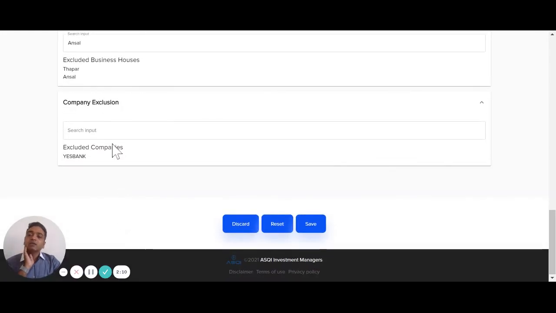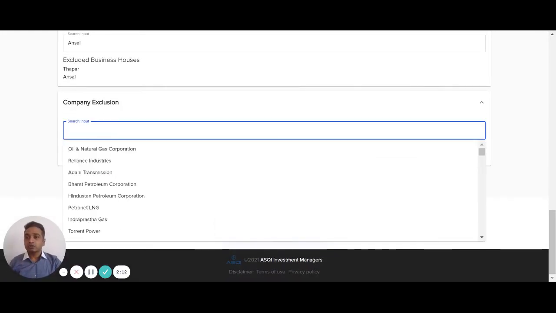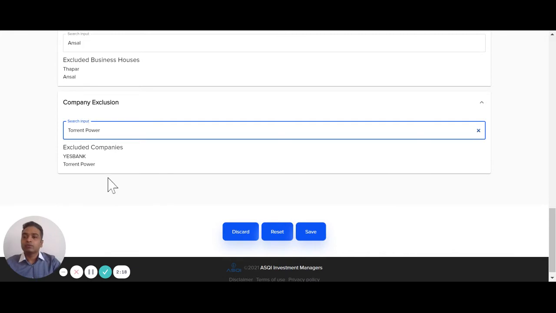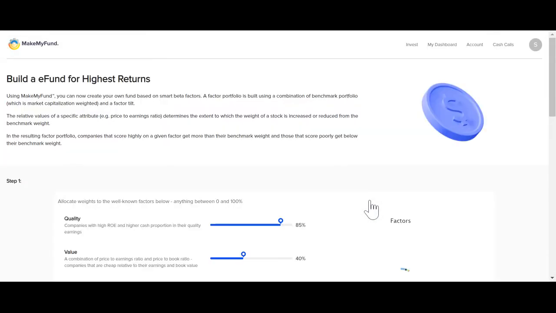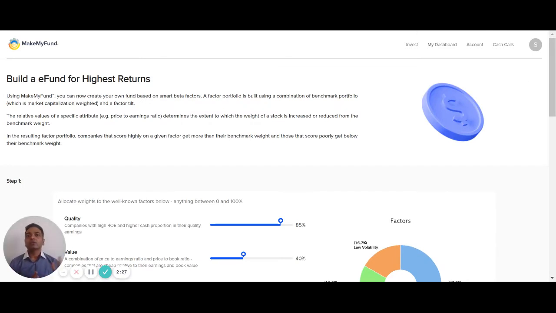Companies, again, you may exclude because you have stocks from that company on account of your employment with it, or you don't believe that the company has a lot of future prospects. So this sort of exclusion allows you to essentially create your customized indices, and then the smart beta tilts allow you to perform better than those indices as well.